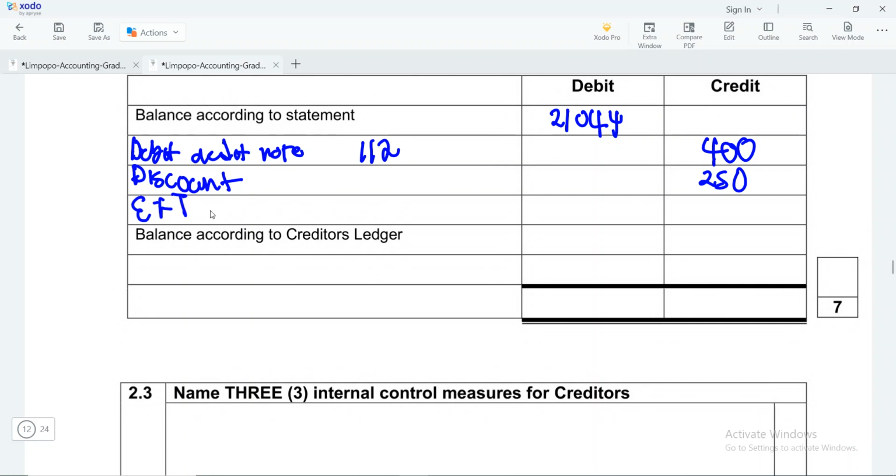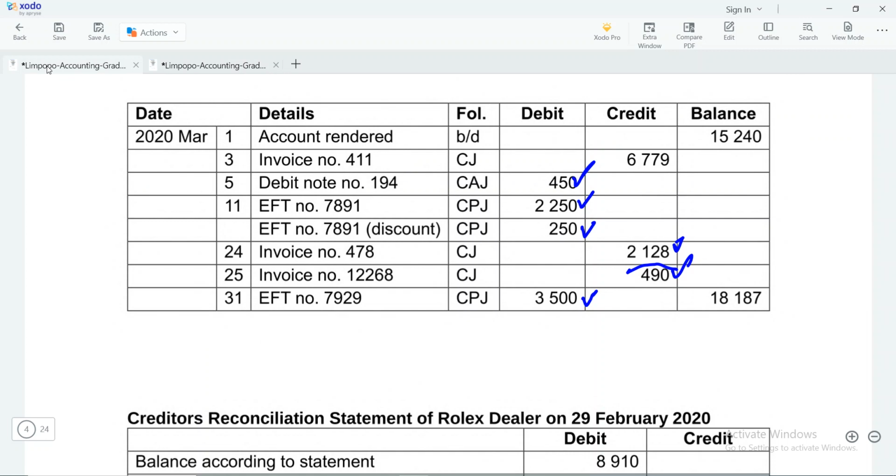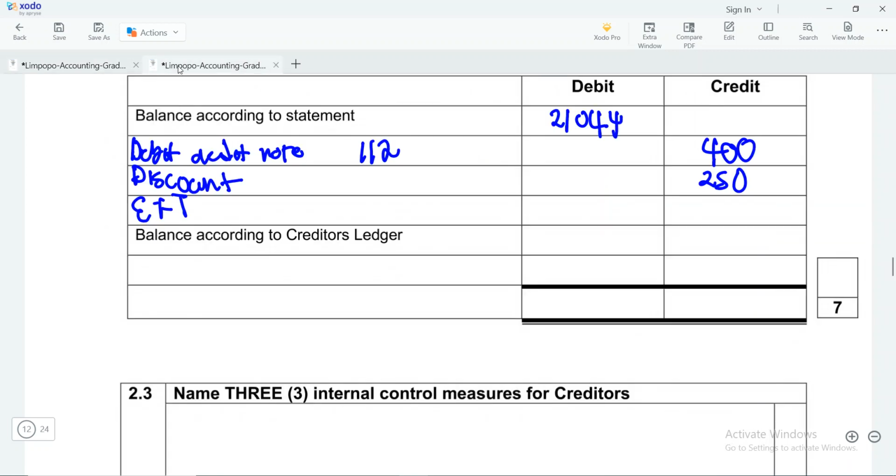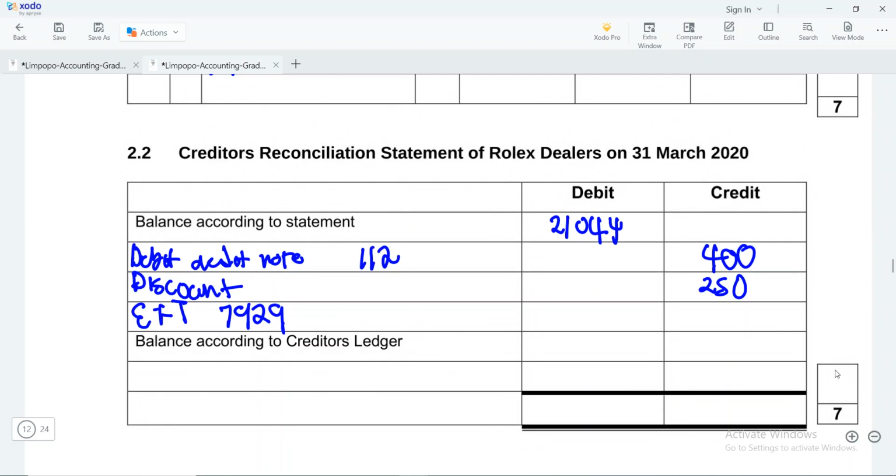EFT, I think it's 7929, and this is for 3,500. Remember, this is supposed to reduce our debt, so it will be credited. Okay, so we'd have that 3,500 here.